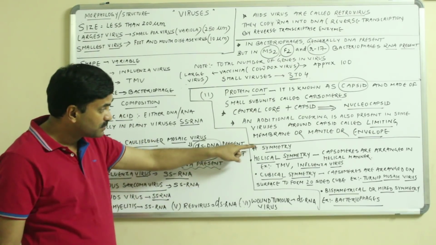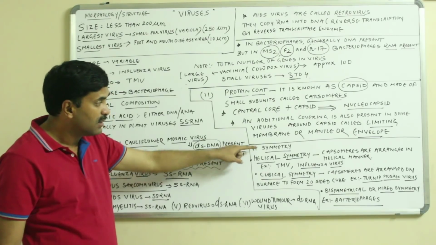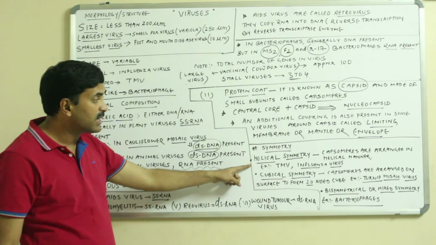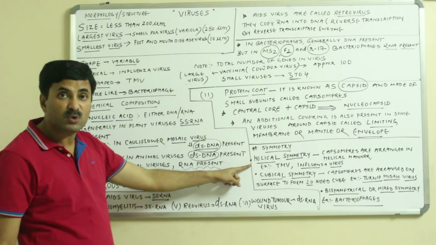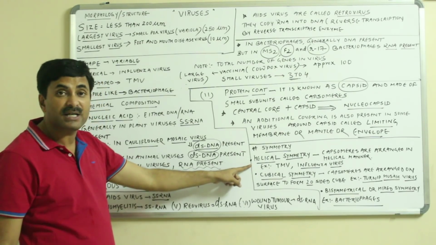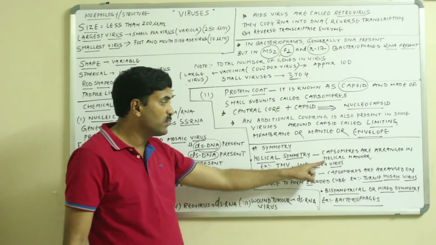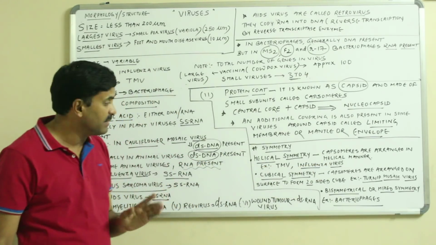Okay. Now, if we talk about symmetry, there are different types of symmetry found in the viruses. For helical symmetry, the capsomeres found in the capsid are arranged in a helical manner. Examples are tobacco mosaic virus and influenza virus, all have helical symmetry.